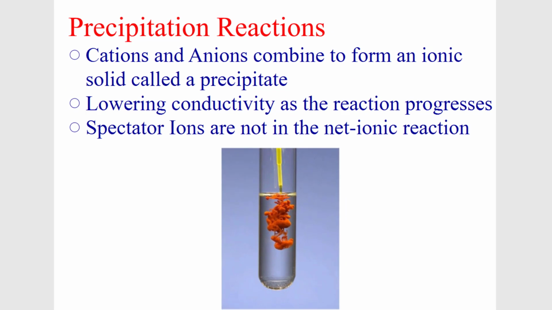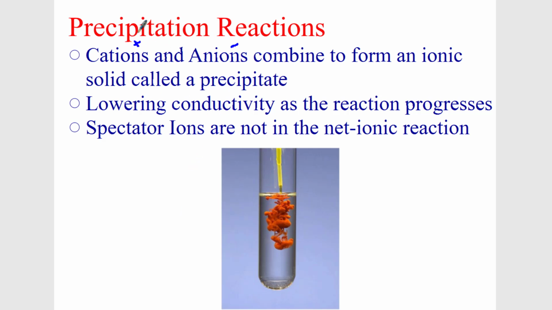So let's get to our first type of reaction, which is called a precipitation reaction. At most high schools, you would learn about double replacement reactions, but double replacement is not what's actually happening. A double replacement reaction has spectator ions. What's actually happening is things are precipitating. We have a positive cation and a negative anion, and they're combining to form, of course, an ionic solid called a precipitate, okay? These are going to be electrostatically attracted together to form an ionic solid, a precipitate.